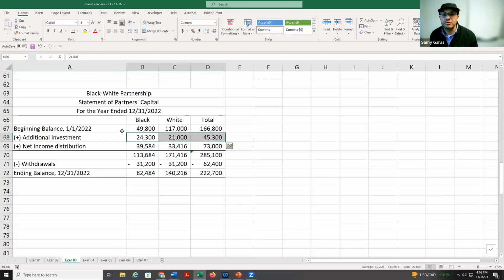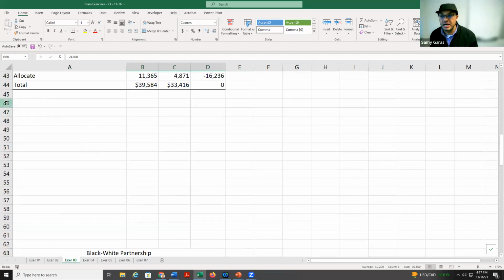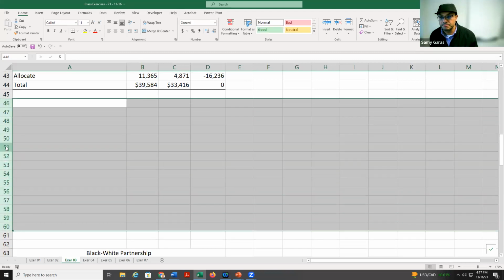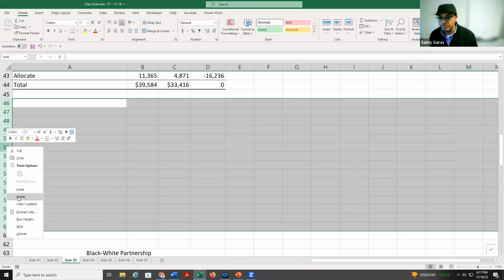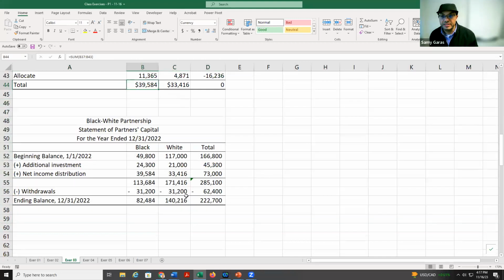And then we get the portion of the net income, which in our scenario is 39,584 and 33,416. Then we add them. And here also we add them, we get the total. Minus withdrawal.